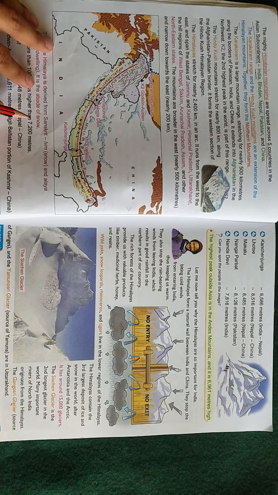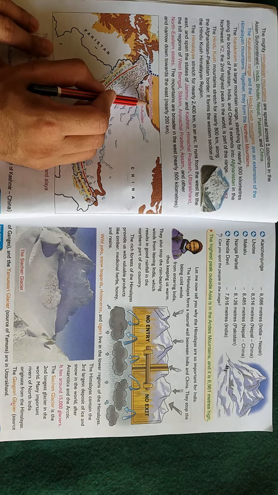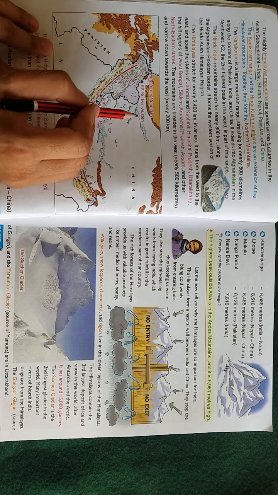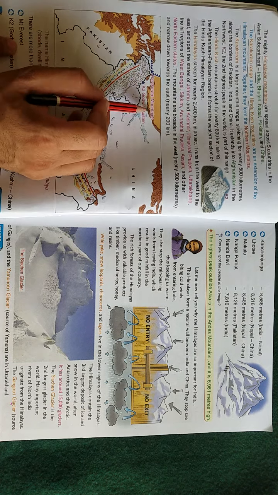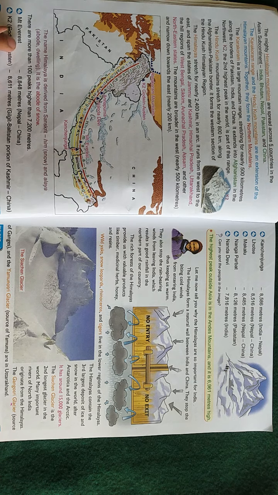See, this is the Karakoram mountains, students. Look at this picture very carefully. This is the Karakoram mountain, and next is the Hindu Kush mountain.